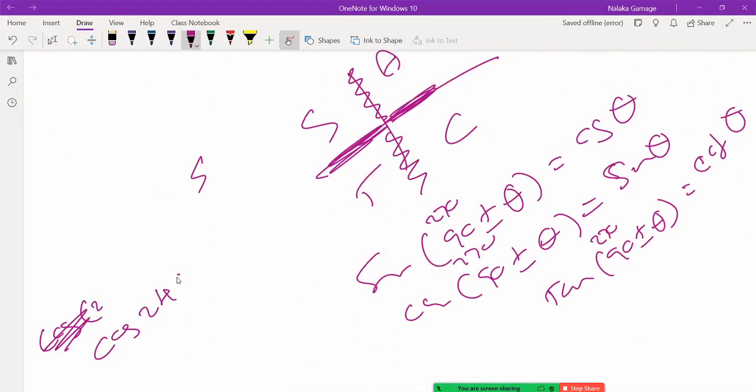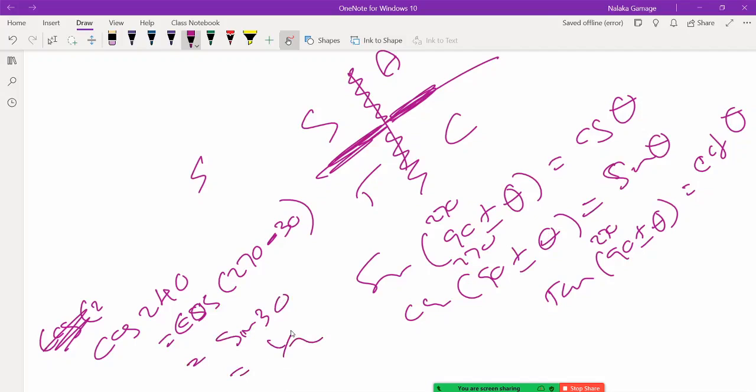So cos 240. Now I can play with 270. Right, so therefore I will write it as cos of 270 minus 30. 270 minus 30 is what? 240. Then cos of 270 minus 30 is sin 30. And what is sin 30? sin 30 is half, but now you have to look at the sign.